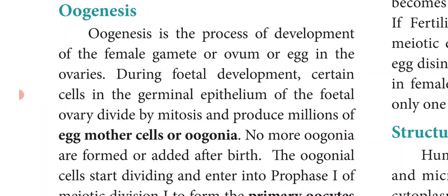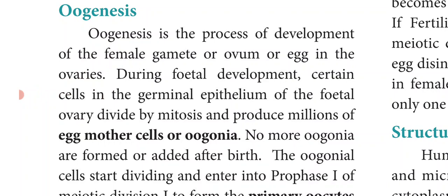In today's class, we are going to discuss oogenesis. Oogenesis is the process of development of the female gamete, or ovum, or egg, in the ovaries. The primary sex organs in females are the ovaries, so oogenesis takes place only in the ovaries.